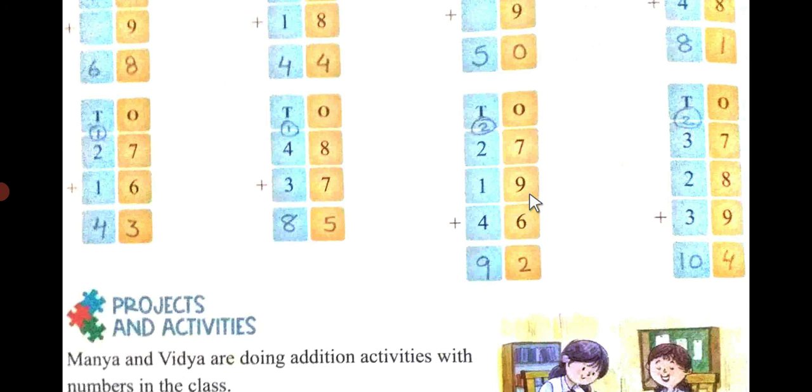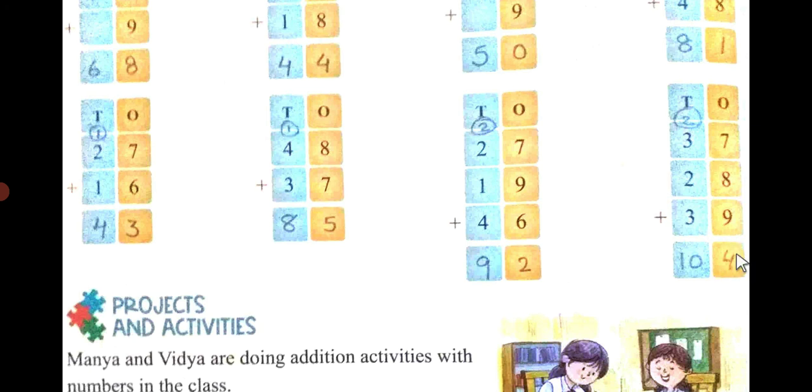7 plus 9 plus 6 is 22. So 2 you will write here, and you carry 2 here. 2 plus 1 is 3, 3 plus 4 is 7, and 7 plus 2 is 9. 7 plus 8 plus 9 is 24.